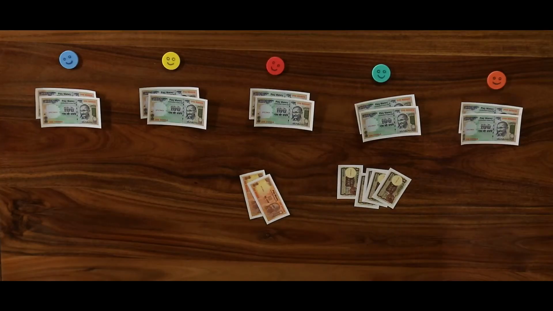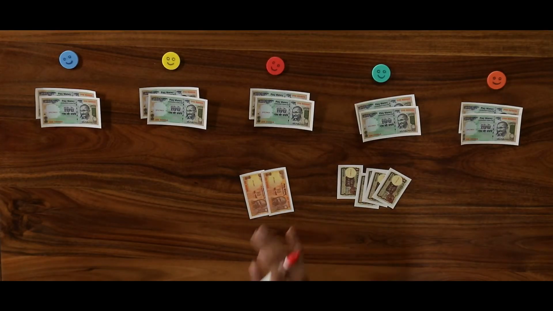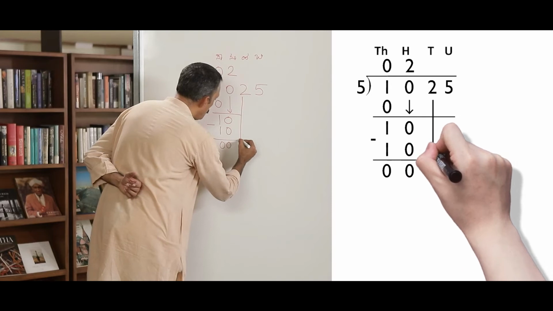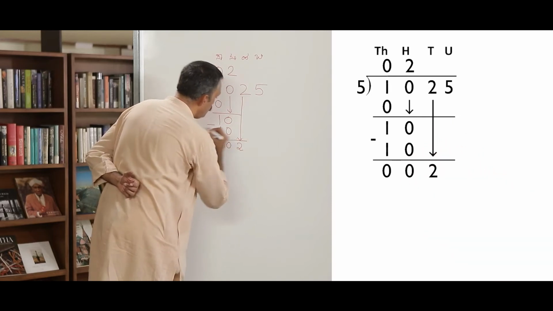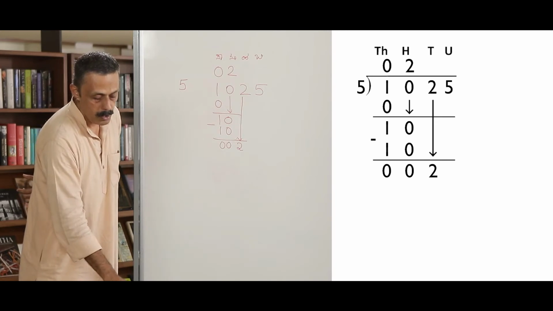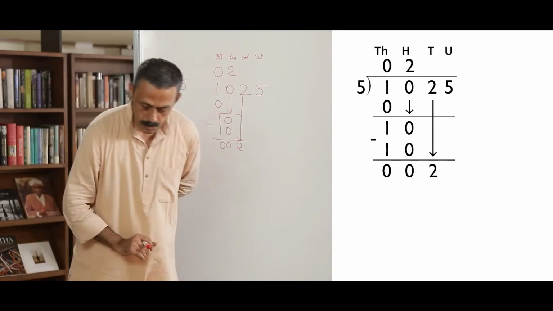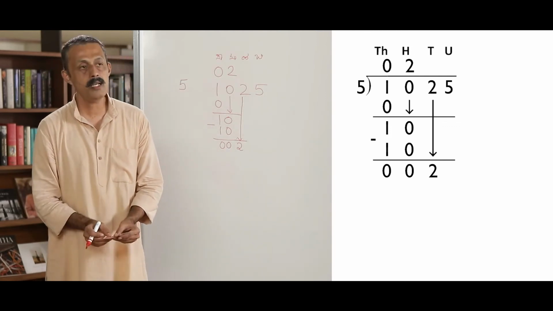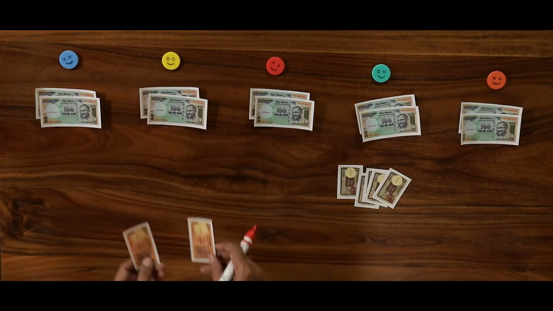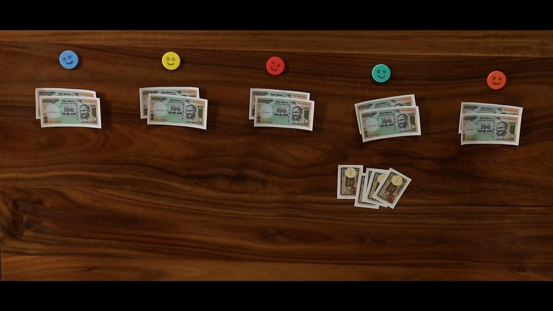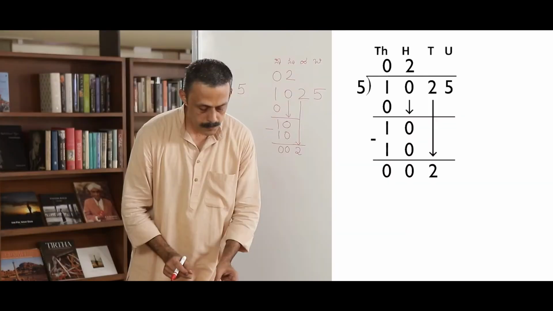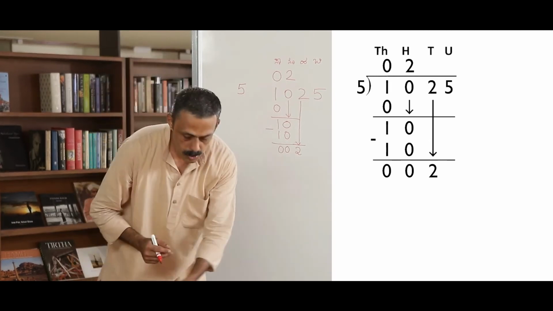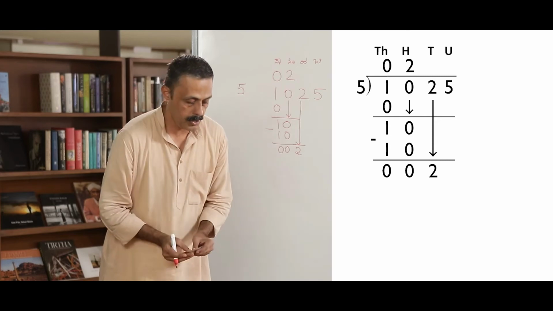What am I left with? I have 2 notes of 10. How do we write it? I have 2 notes of 10. We have to share these 2 notes. There are 2 notes and there are 5 people. How is that possible? We cannot give 2 ten rupee notes to 5 people. If you give one each, only 2 of them will get it. What shall we do? How many tens did everyone get? Did anyone get any? No, we cannot give it.